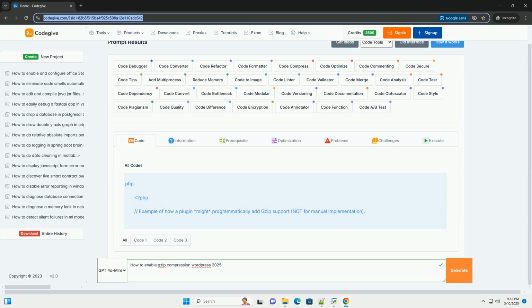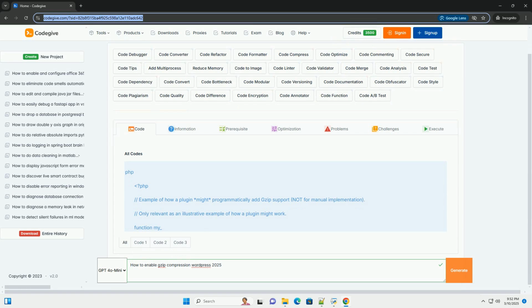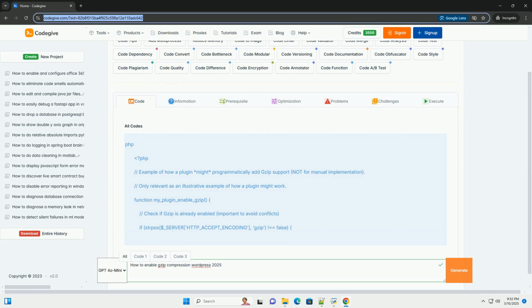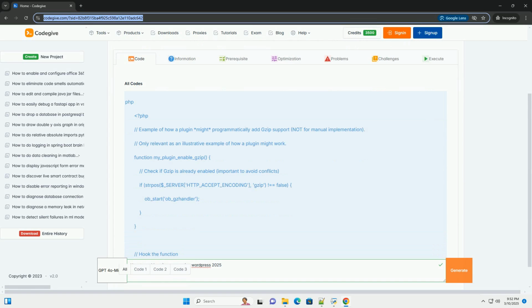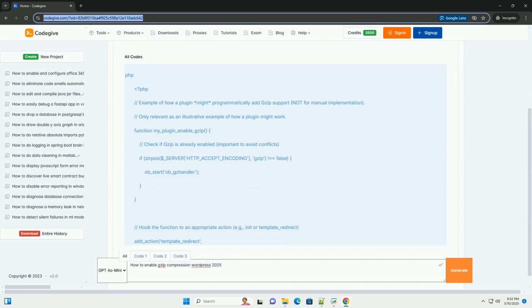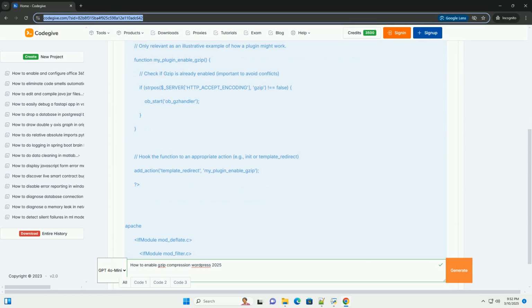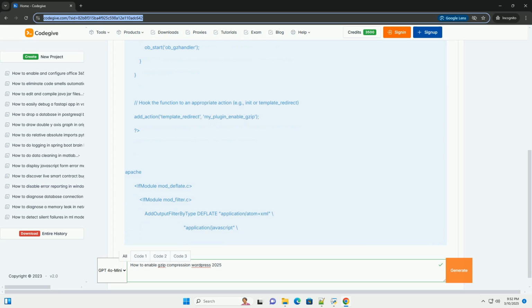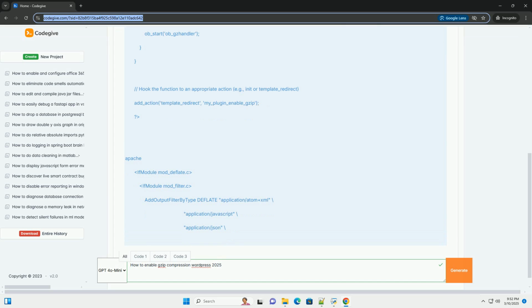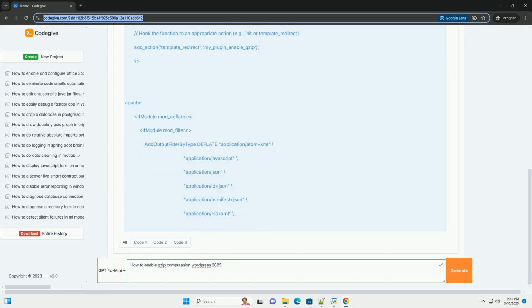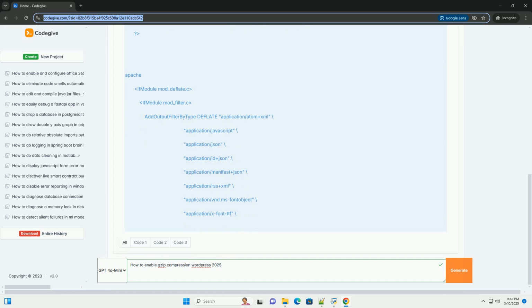OK, let's dive into enabling Gzip compression in WordPress in 2025, assuming the underlying principles and technology haven't drastically changed, which is a reasonable assumption. Gzip compression is a crucial optimization for WordPress sites, reducing the size of files sent to the browser, leading to faster page load times and a better user experience. This tutorial will cover various methods, from plugin-based to manual configuration, with a focus on modern approaches and best practices.